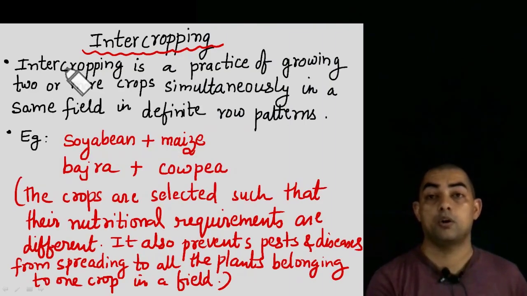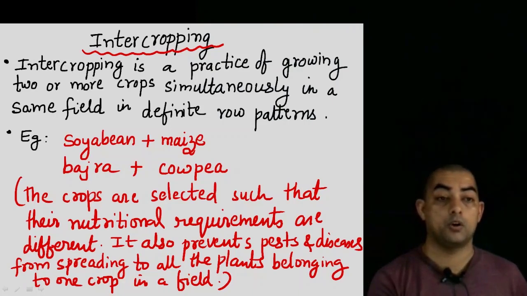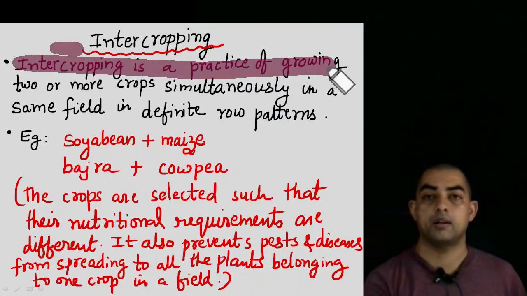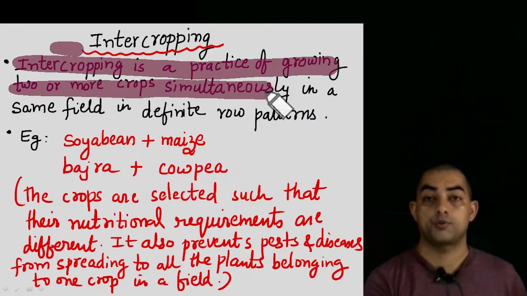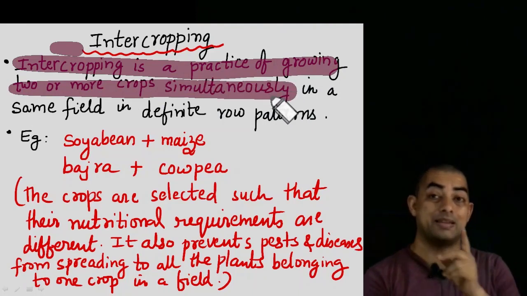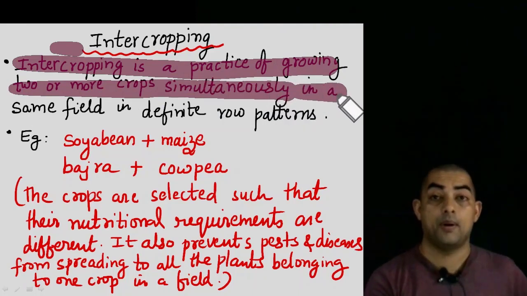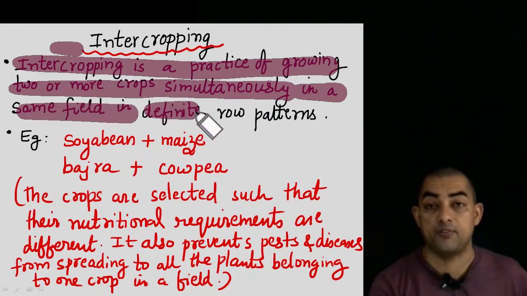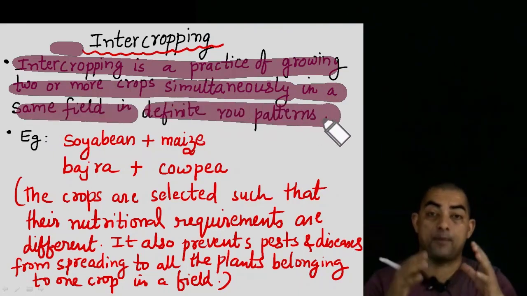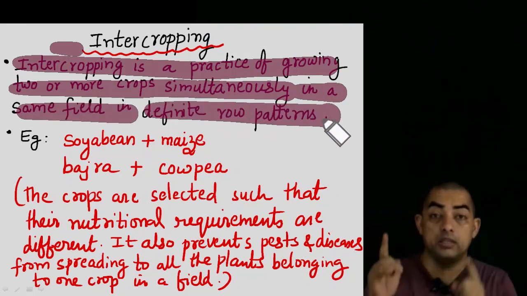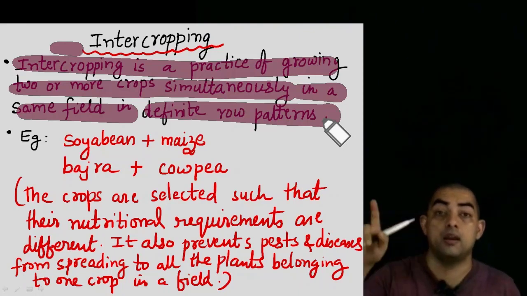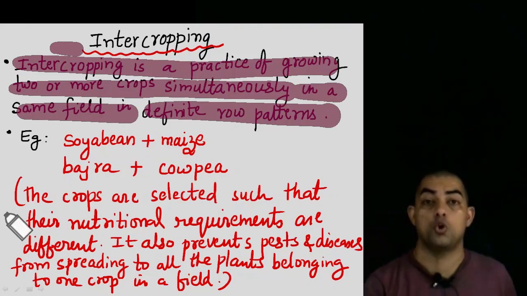Now see, in intercropping, what are we doing? Intercropping is a practice of growing two or more crops simultaneously. Till here it is exactly like your mixed cropping, right? But in the same field in definite row patterns. There is some pattern which is being followed over here. This pattern was not there in mixed cropping. So here a pattern is also followed.